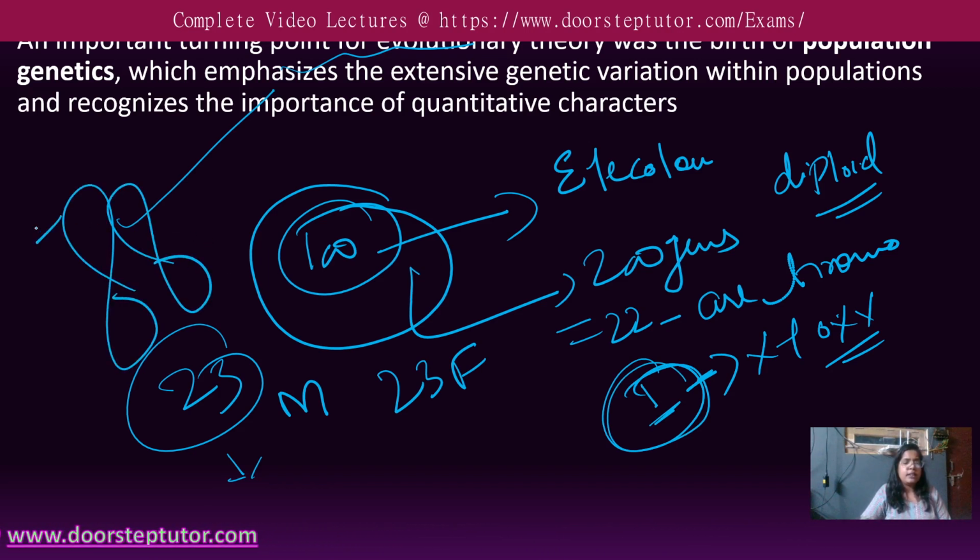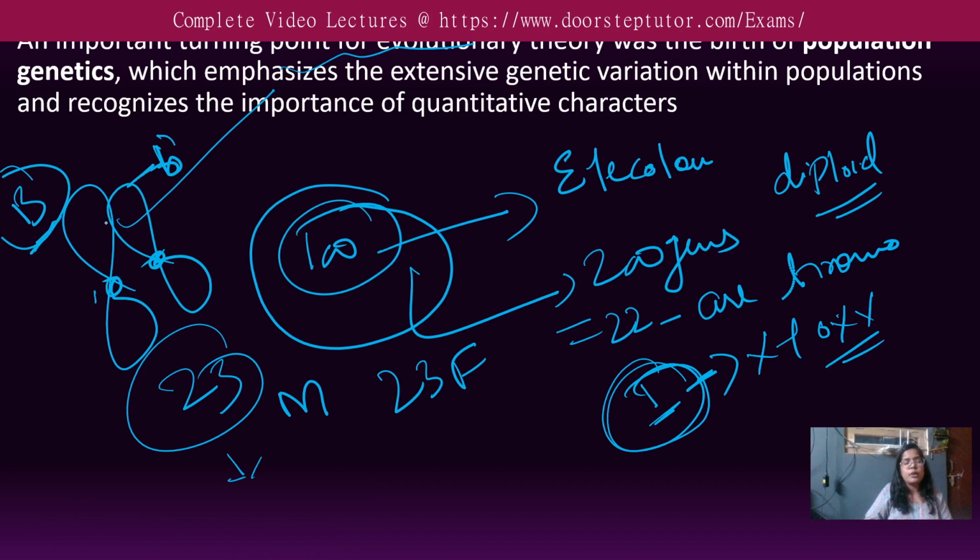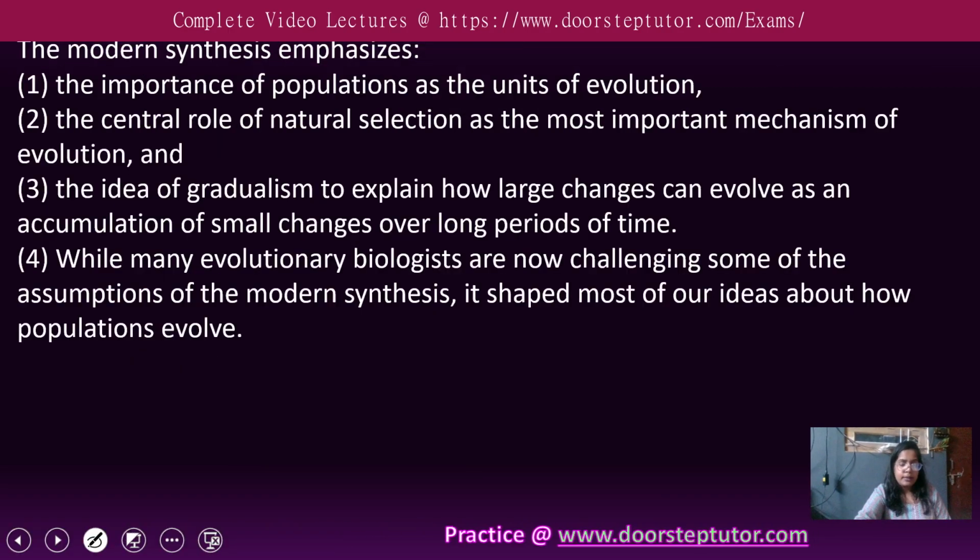If there is a gene for eye color, black or brown, let us say, on a chromosome, two different genes are present, so the probability will depend on that. Let us say out of 100, how many of them can have brown or black. We are going to discuss the same in the theory.